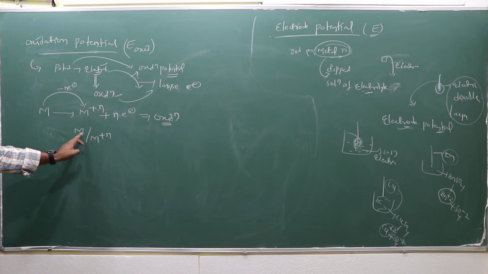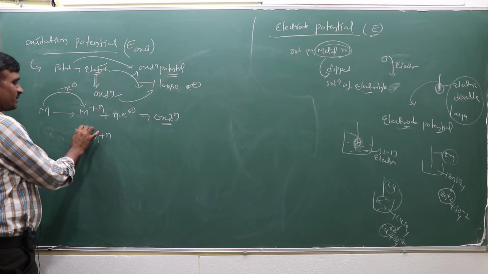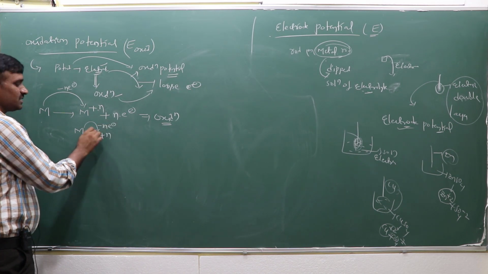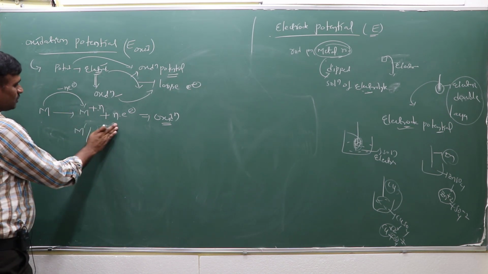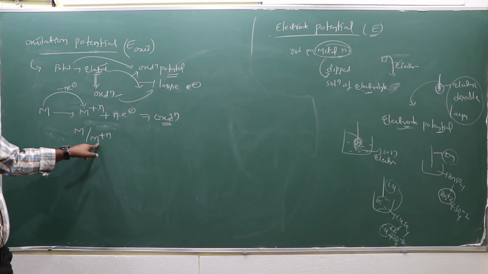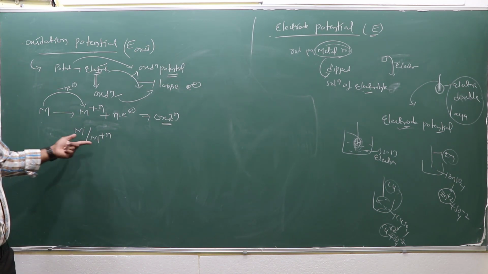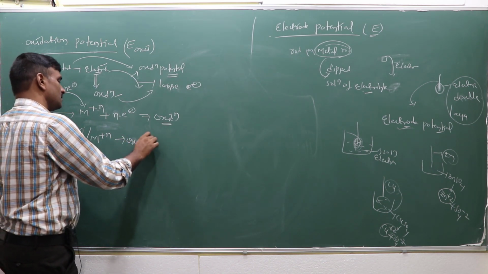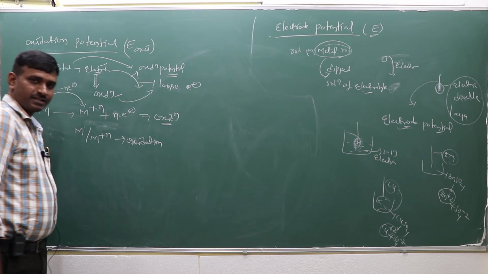By losing the electrons, M plus N with its charge will be there. So this process is called oxidation.